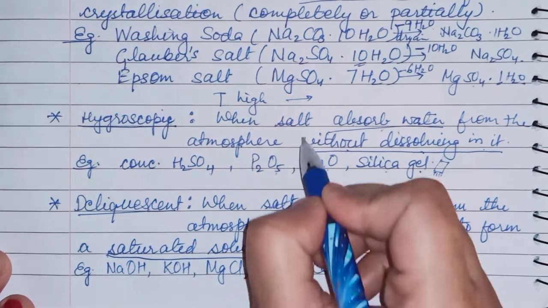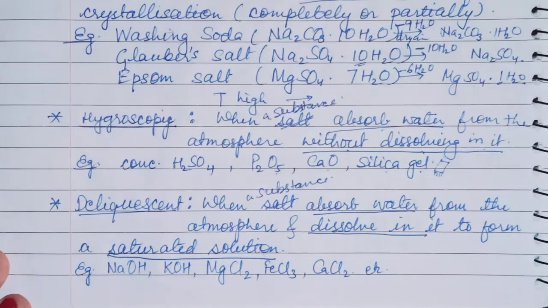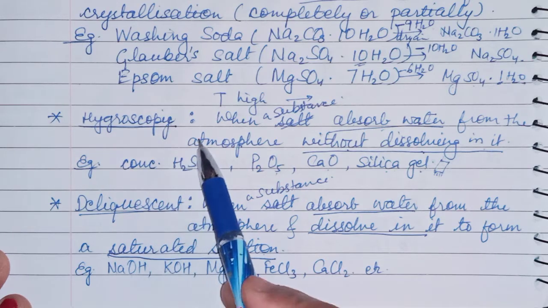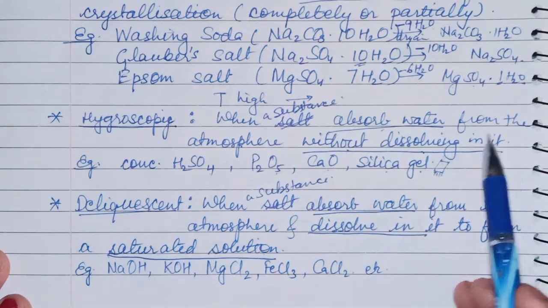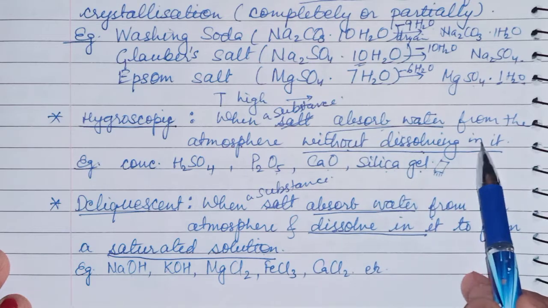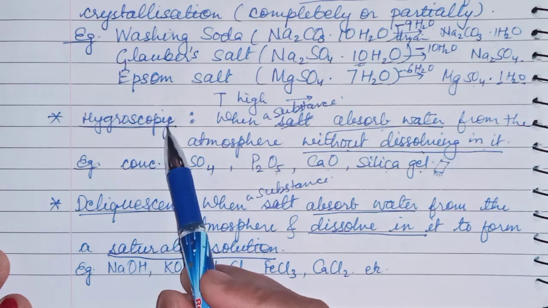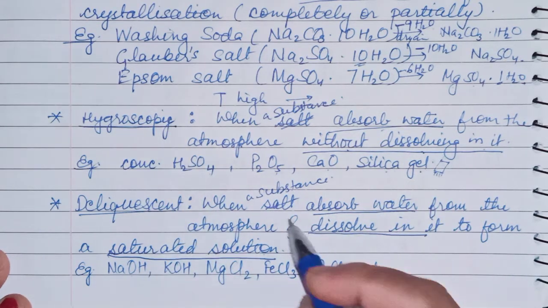Children, here you will write substance, not salt. When a substance absorbs water from the atmosphere and dissolves in it to form a saturated solution, then that substance is called deliquescent. And when a substance absorbs water from the atmosphere without dissolving in it, it is called a hygroscopic substance. Okay, don't write salt.